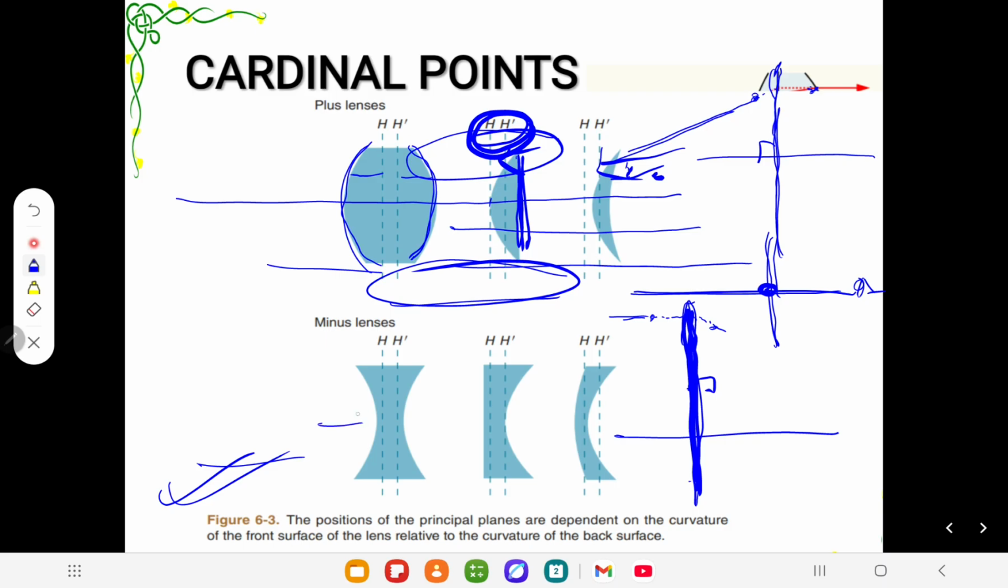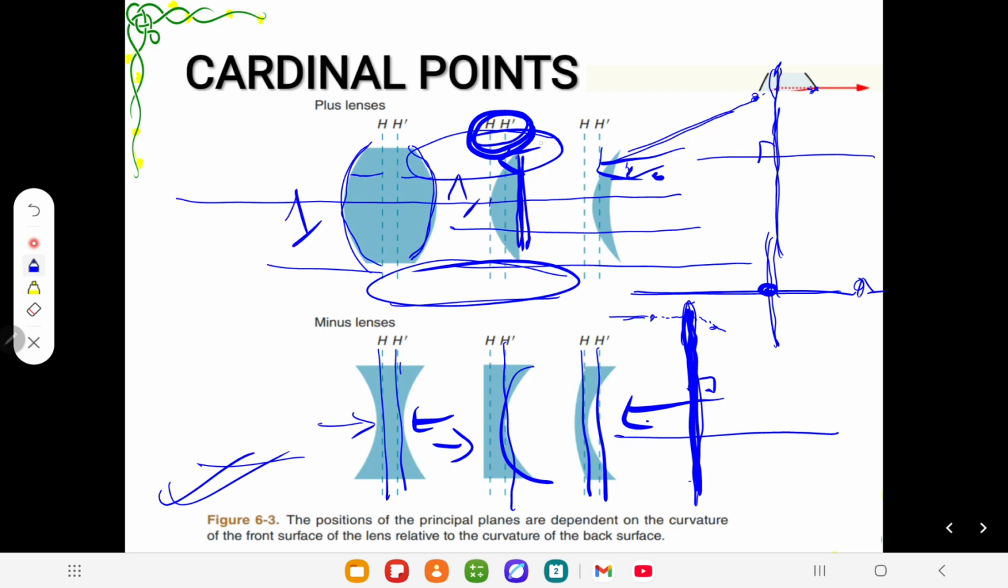In this one, both curves are equal, so the principal plane lies in the center. But in this picture, the secondary principal plane moves towards the curved surface. Again in this picture also, the principal plane moves towards the curved surface. It's always like that: the principal plane always moves towards the curved surface.